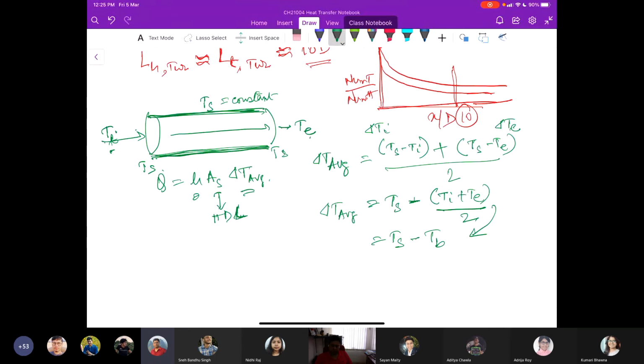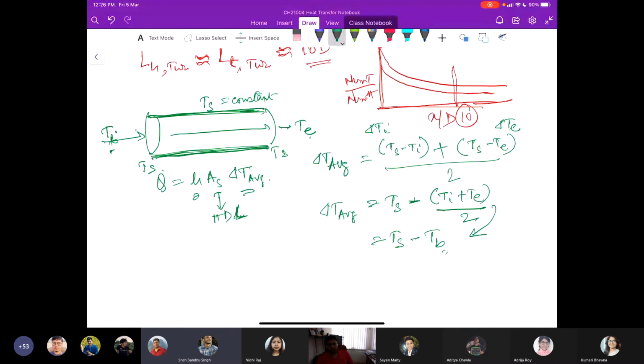The inlet and the outlet temperature we typically know for a fluid that is flowing inside a pipe, and we take the arithmetic mean of those two temperatures, and this we call the bulk mean fluid temperature, which is the arithmetic average of mean fluid temperature at the inlet and the exit. Okay, agreed? Any issue? No, sir.